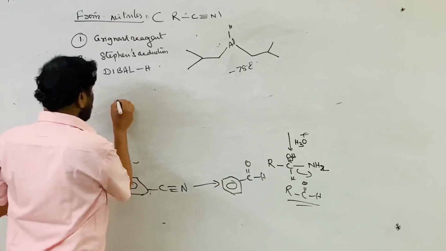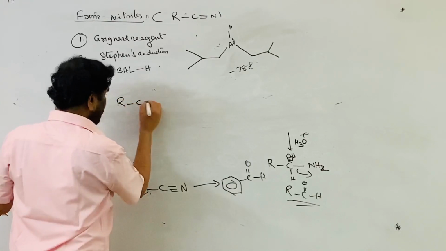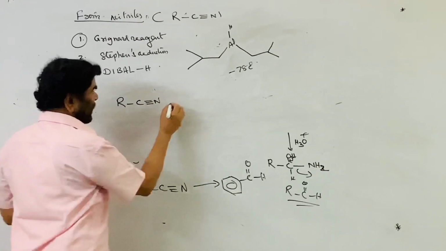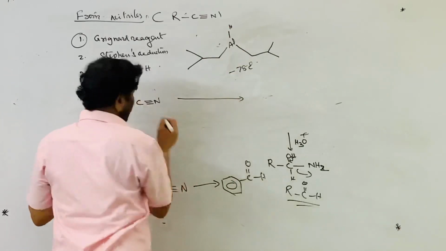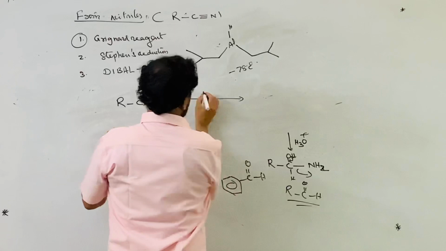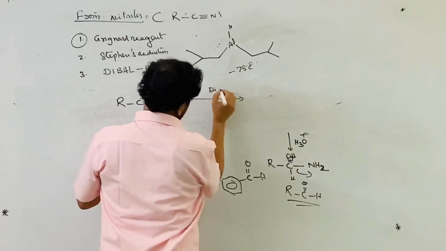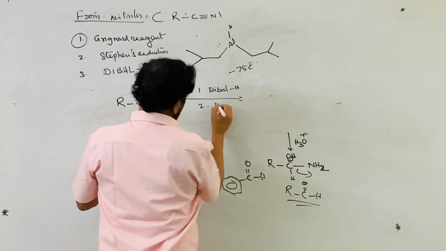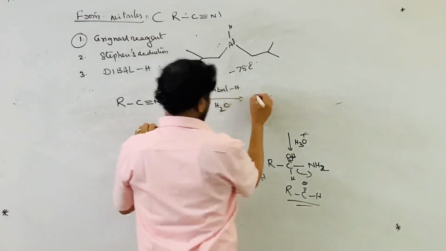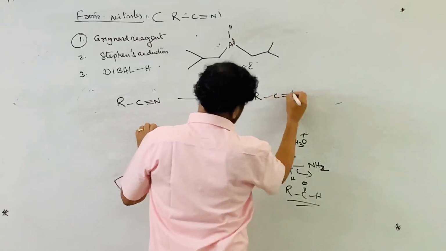The cyanide should be treated with one equivalent of DIBAL-H. The hydride ion is transferred to the nitrile carbon, followed by hydrolysis, which converts the carbon into the aldehyde.